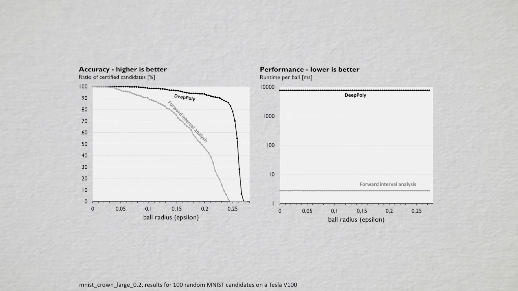The effect of the optimization we discussed can be seen by taking back the two plots we have already seen. By construction, GPU poly is as accurate as deep poly, however, we can see that its speed has significantly improved. For small perturbations, no back substitution ever has to take place, and GPU poly is as fast as forward interval analysis. Then its runtime increases exponentially as more and more back substitutions have to be performed. In this example, the runtime of GPU poly always stays orders of magnitude smaller than deep poly.